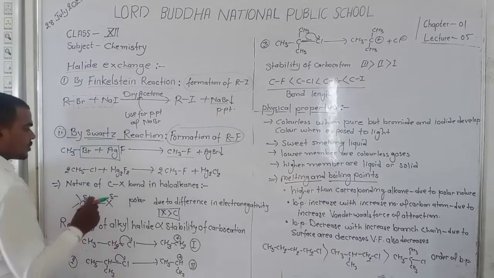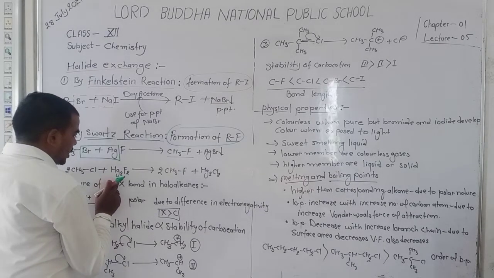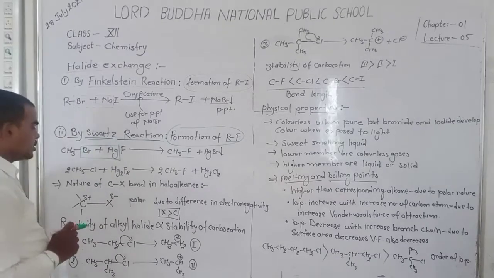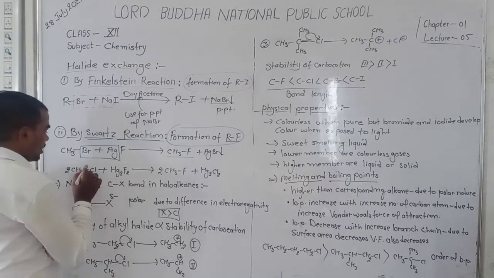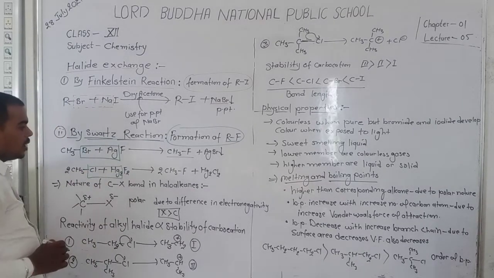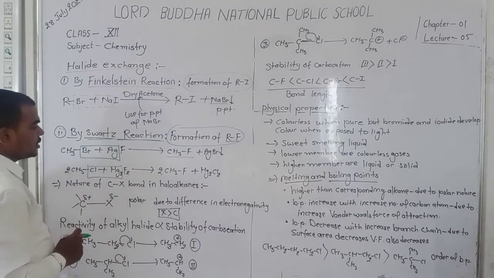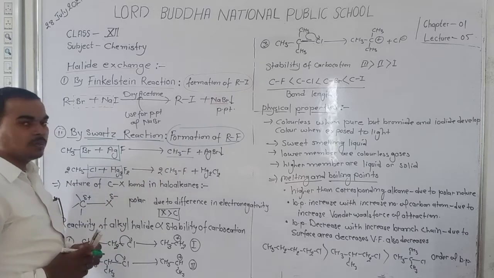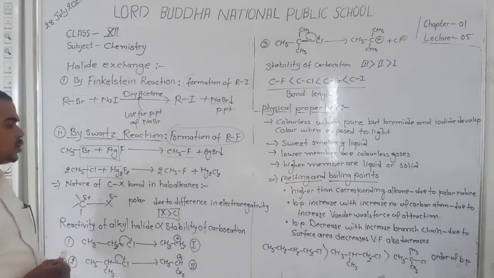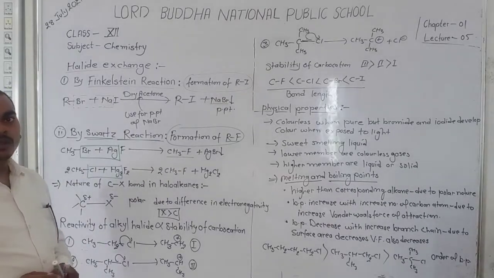Now here, mercurous fluoride. In this reaction, mercury reacts with chlorine and forms Hg2Cl2, and here CH3 reacts with fluoride and forms CH3F, that is methyl fluoride. This method is known as the Swarts reaction.